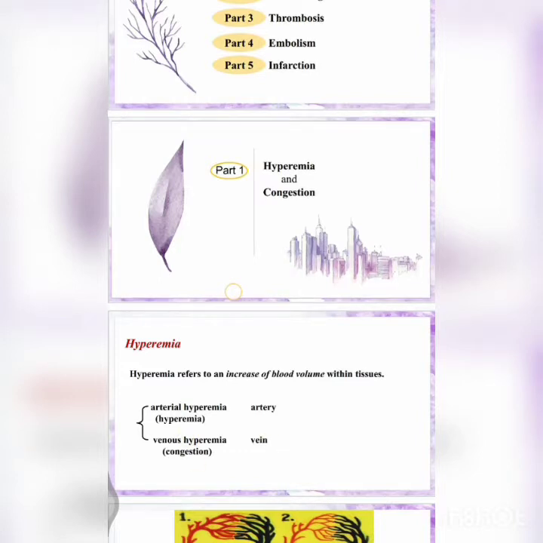And one more important thing: in the artery, hyperemia is an active process and congestion is a passive process. Here the engorgement of the oxygenated blood in the vessels takes place, while in congestion there is accumulation of the deoxygenated hemoglobin. So this is the first difference we need to remember.